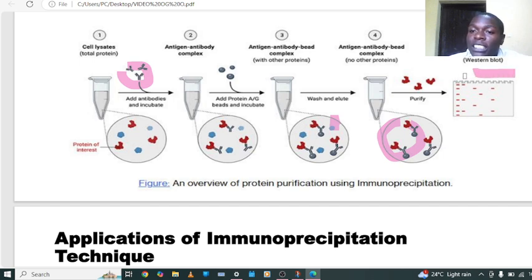You are seeing here a gel electrophoresis, and the proteins are going to separate according to their sizes. Those with smaller size are going to move far away. So by using this immunoprecipitation, with this sample and the help of antibodies, we are going to form a complex. After forming a complex, we have the protein bound with the antibodies, and now we can have only the protein, go to gel electrophoresis, separate them and then analyze them.